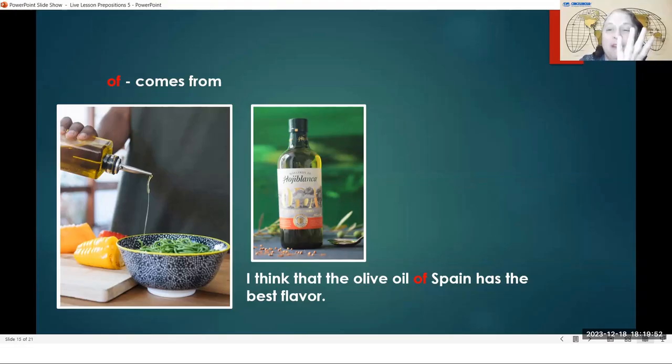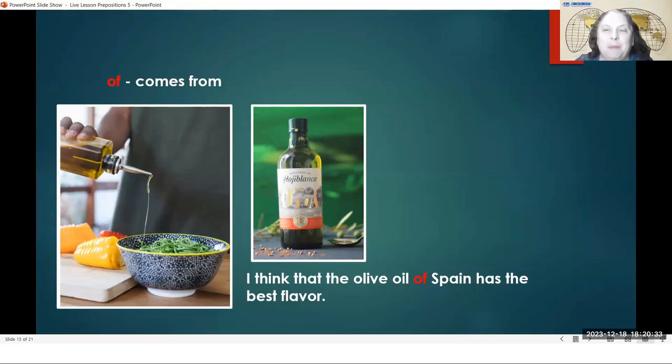And I told you there were 5 different ways that we can use of as a preposition. And I did not give a lot of examples of each one because I thought it might be a little bit confusing. I'm going to give you one example of each one, and we will just see how you're doing. Again, remember that it's possible for you to ask questions at the end of the lesson. And if you have a question about one of these uses for of, then you can type it into the chat.